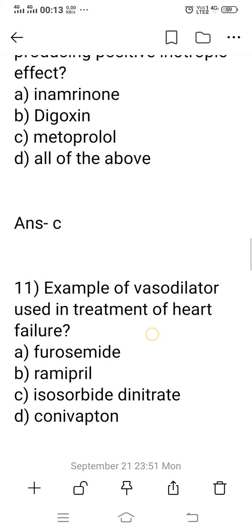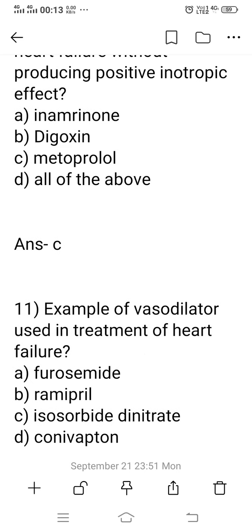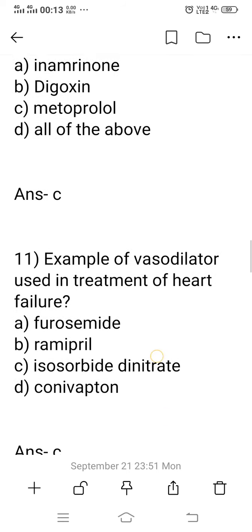Option A, inamrinone. Option B, digoxin. Option C, metoprolol. Option D, all of the above. So the right answer is option C, metoprolol, because inamrinone and digoxin belong to the group of drugs which produce the positive inotropic effect, but metoprolol does not produce the positive inotropic effect, yet it is also used in the treatment of heart failure patients. So the right answer is option C.